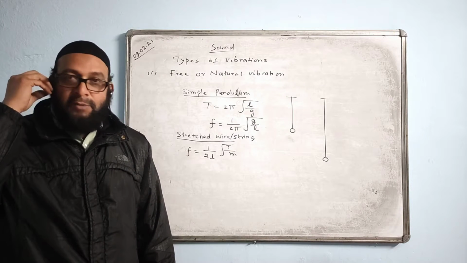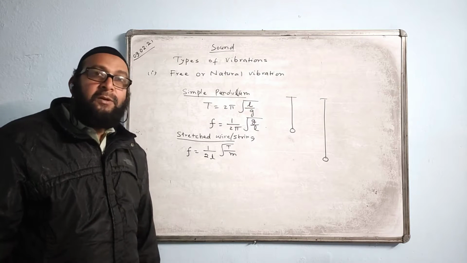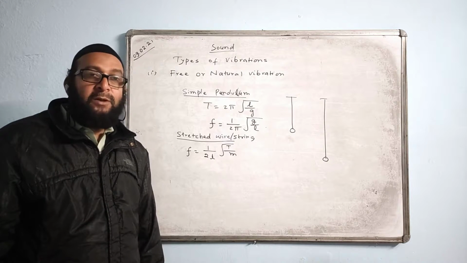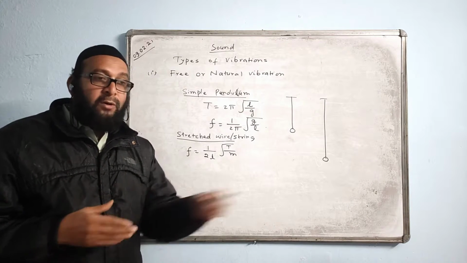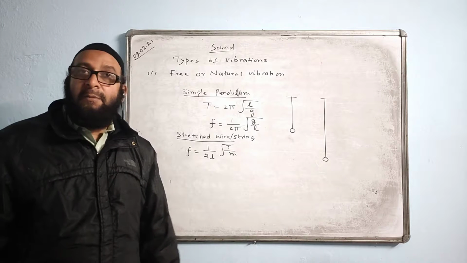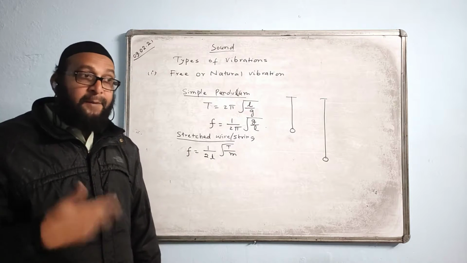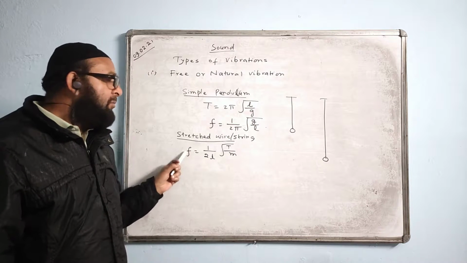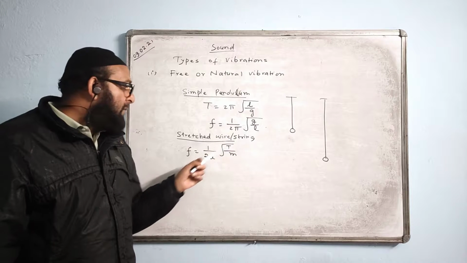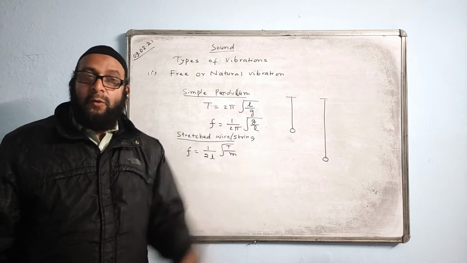Not thin or thick, I'm talking about shorter length or longer length. Which will produce the sound of higher frequency, high pitch? Shorter length, because when the length is less, the frequency is more. Inversely proportional. Very good. Now it depends upon the tension also.